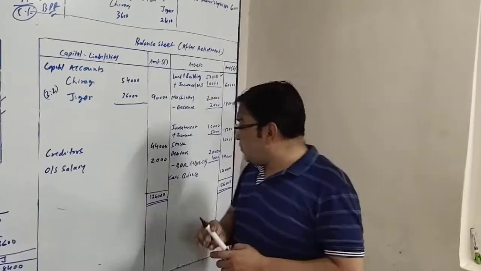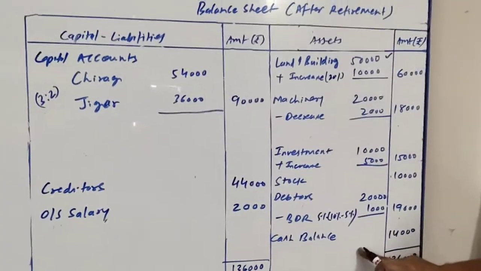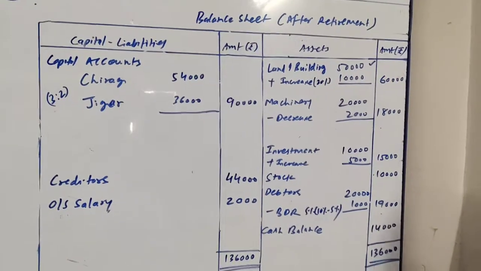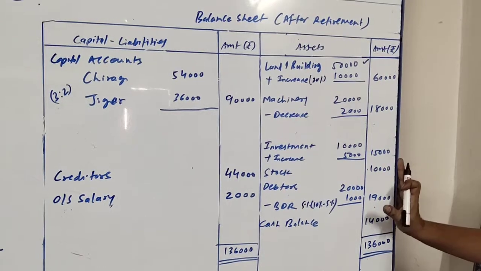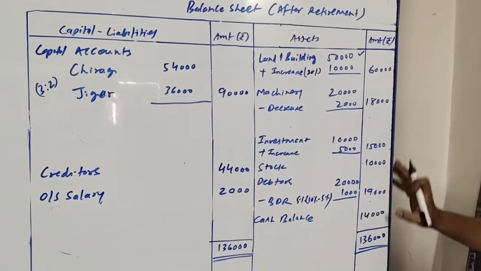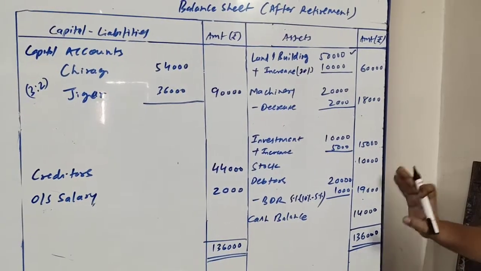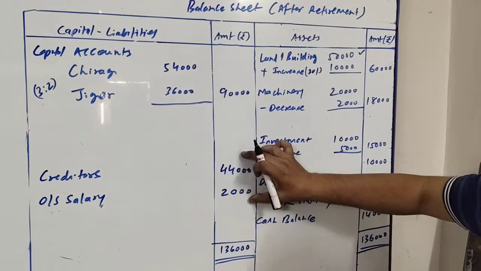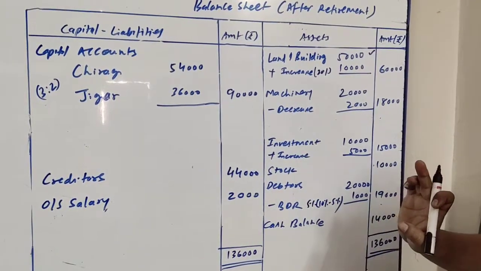Very simple. So friends, here the cash balance as we have written is 14,000, which is given in adjustment number 7, that closing working capital 14,000 we have written. We are ready with the asset side of the balance sheet. When I make the total of the asset side of the balance sheet, it comes 1,36,000. And at the liability side we have only these two items, 44,000 for creditor and outstanding salary 9,000.